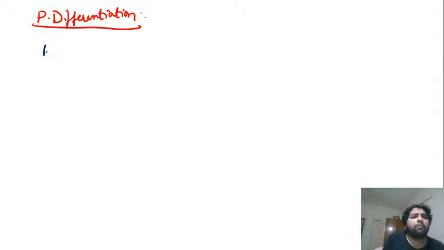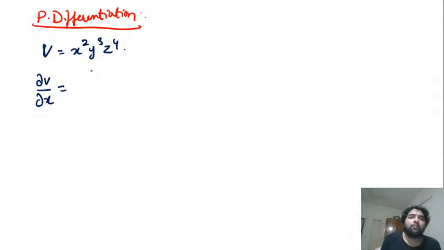Let's take V as x square y cube z power 4, some random function I have taken. You have better questions and easier questions on the outside. So I took a function, so dou V by dou x means you take x as a variable and everything else is constant. This is partial differentiation where you are taking only partially: when there are three variables, you only take one of them to be actually variable and the others to be constant.